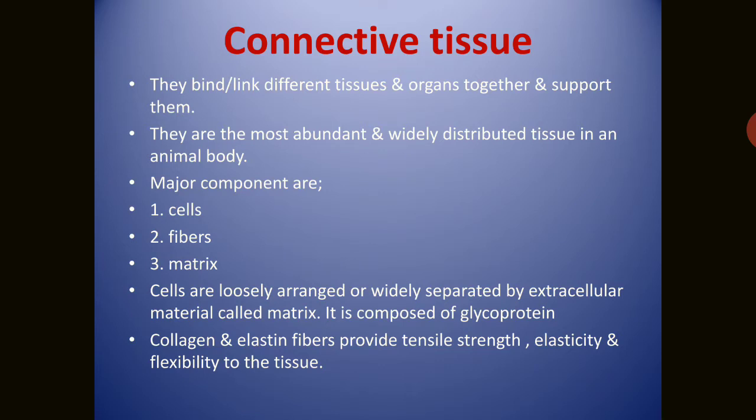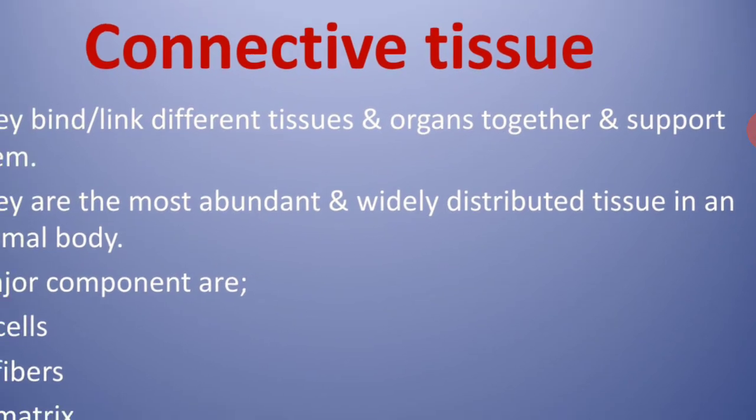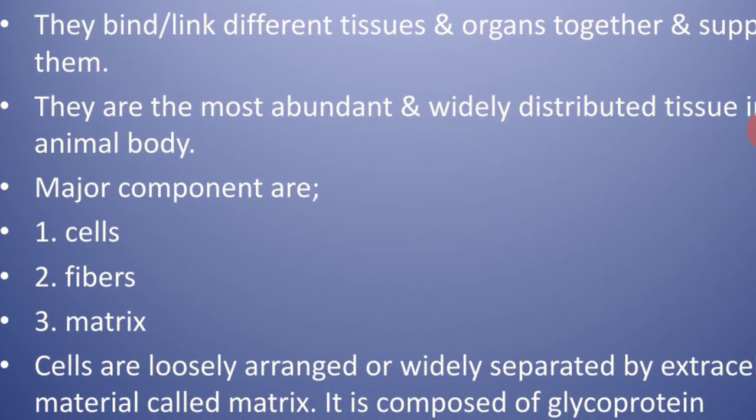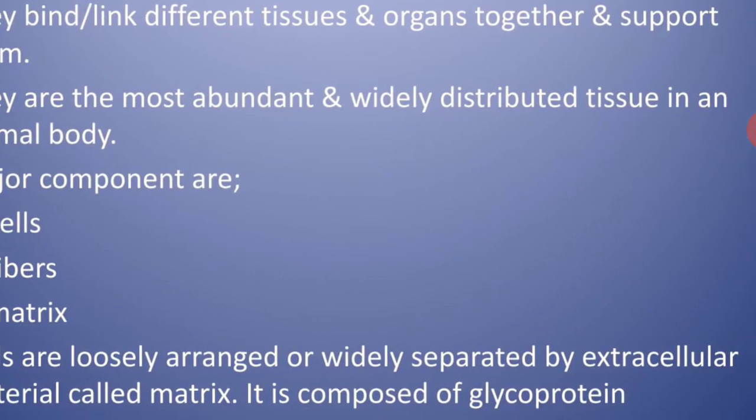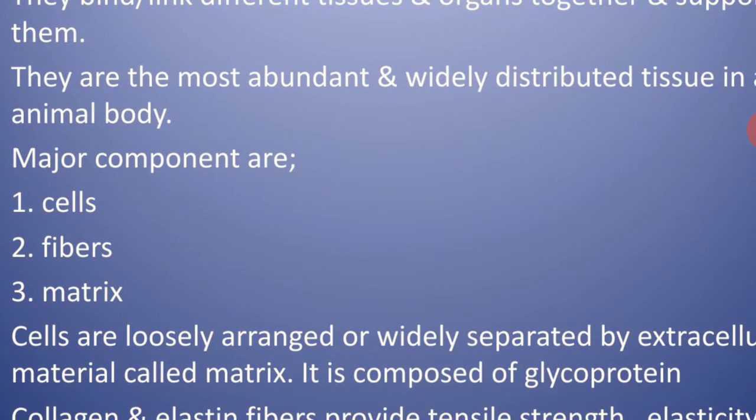The second type of tissue found in animals is known as the connective tissue. As the name denotes, it connects, meaning they bind, link or connect the different tissues and organs together and support them. They are the most abundant and widely distributed tissues in an animal body, found everywhere.